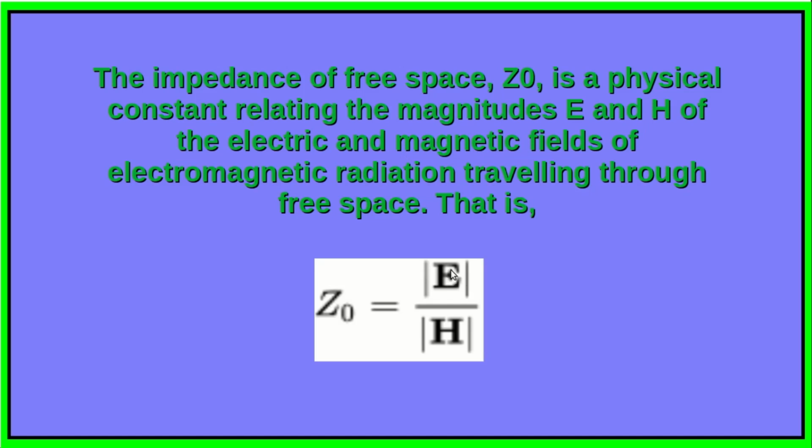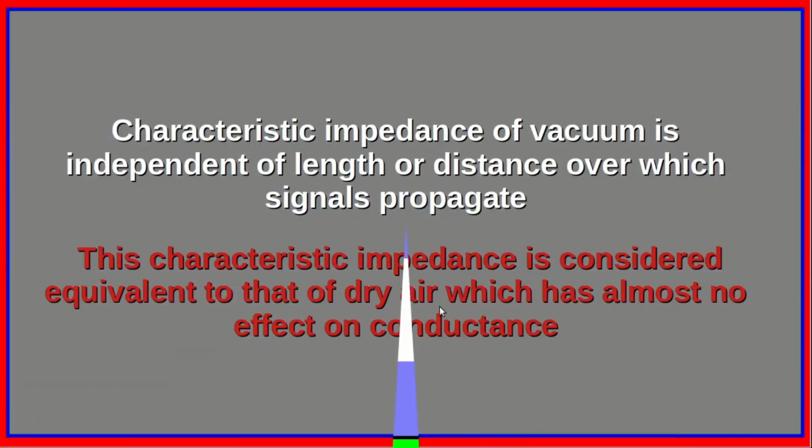That is, Z0 is equal to the magnitude of the electric field to the magnitude of the corresponding magnetic field. Z0 is equal to E by H. This constant is independent of length or distance over which the signals propagate and is considered equivalent to that of dry air, which has almost no effect on the conductance.